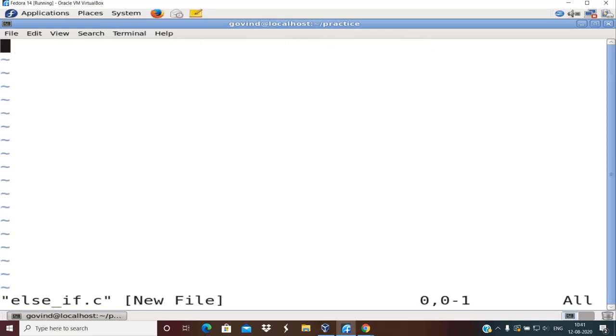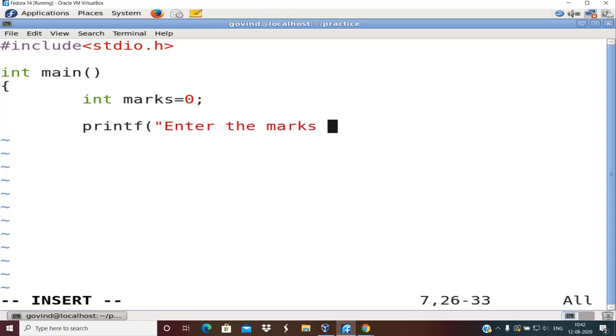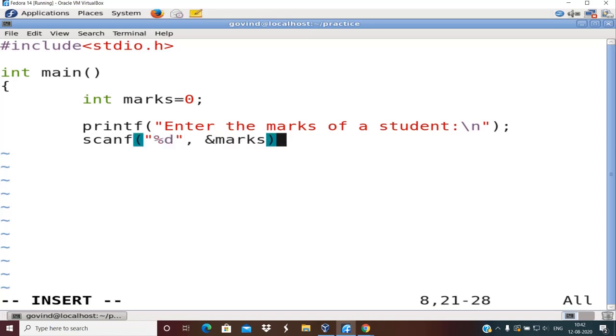elsif.c. Okay, right. So my program will read the marks of a student. So I will read the marks, int marks equal to 0, printf, enter the marks of a student. It doesn't matter which course marks it is. Okay, we are reading one marks of a single student, and simply printing the grade. The grade chart can be arbitrary. Let's assume that we are following the grading system of our college, right?